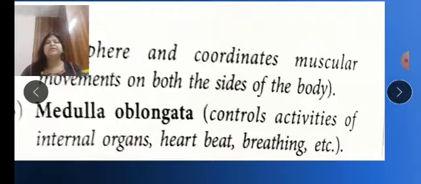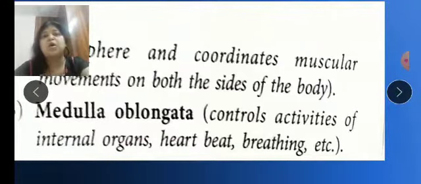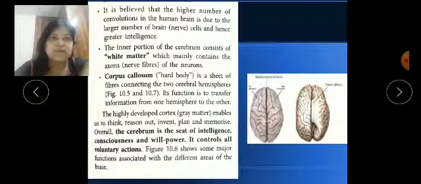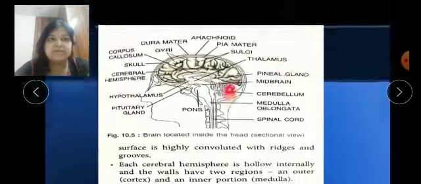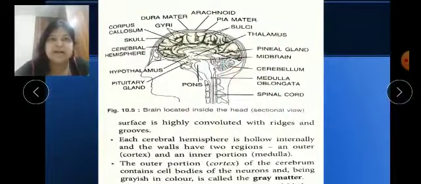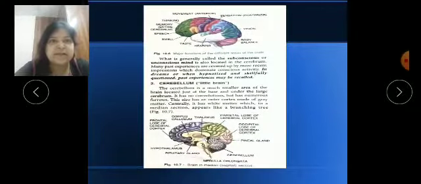Okay children, please go through the chapter. It is a big, lengthy chapter. That is why I am explaining each part in small sections so that you can easily understand. So go through the chapter as homework and start drawing the diagrams. In your copy, if there is a definition, please write it, and draw these diagrams: Figure 10.5 and Figure 10.7.